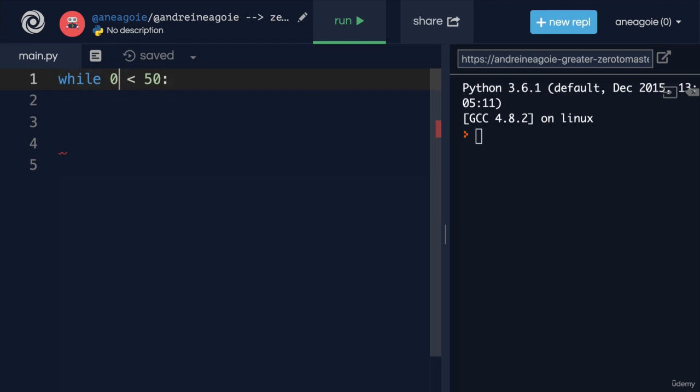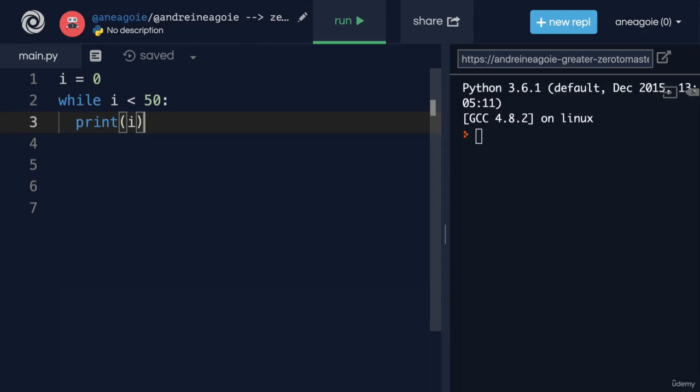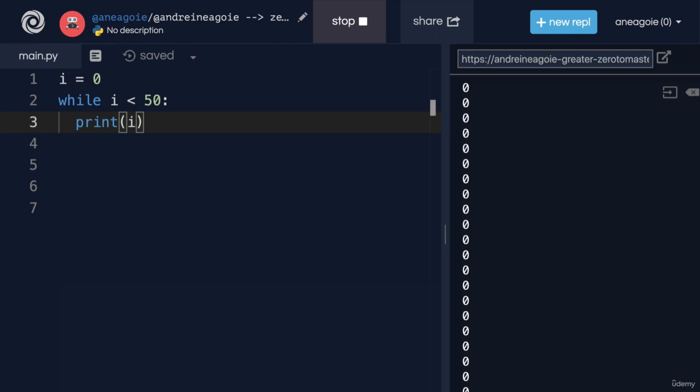Or I can say, for example, i equals 0, and I'm going to say while i is less than 50, print i. Now, if I ran this program, what do you think will happen? Let's find out. If I click run. All right, do you see that? I don't know if you can tell, but I'm scrolling right now through all of this. It's looping. And you see that the program's still running.